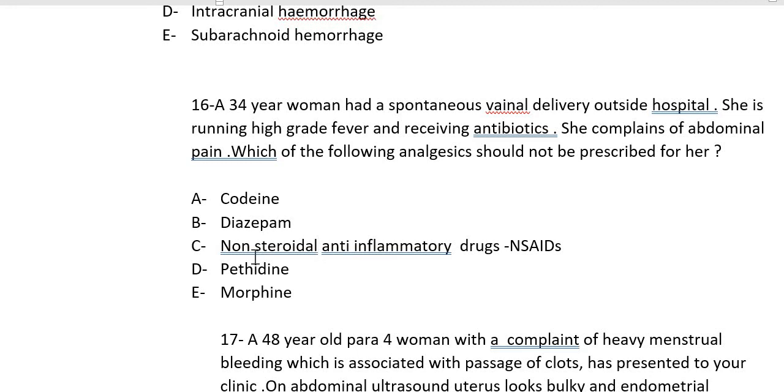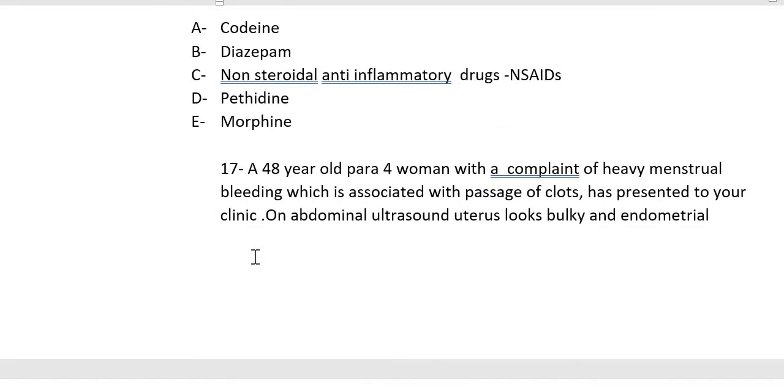And tell me about another condition when you will not give NSAIDs. Ovarian hyperstimulation syndrome. Okay, in ovarian hyperstimulation syndrome, we will not give it to them. Why? Because they will decrease the renal blood flow. Yeah, that is why. The renal perfusion is already poor, so we don't want to give it to anyone like that.